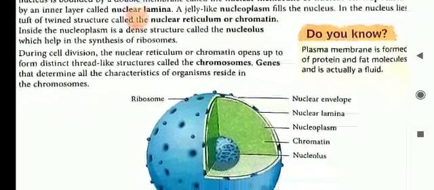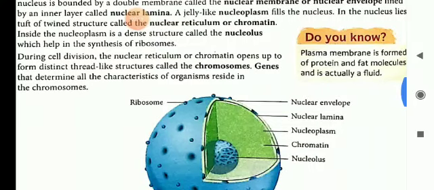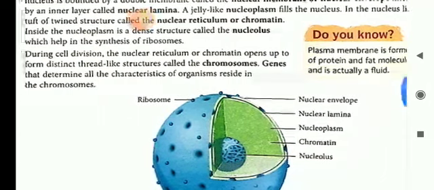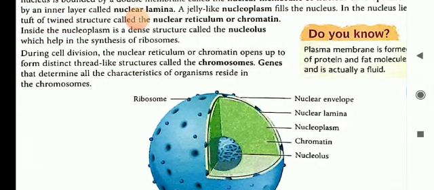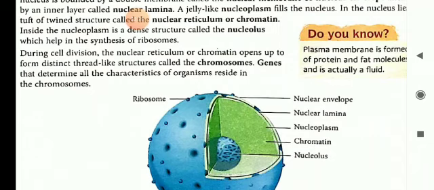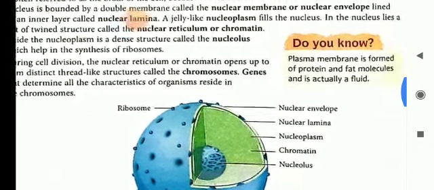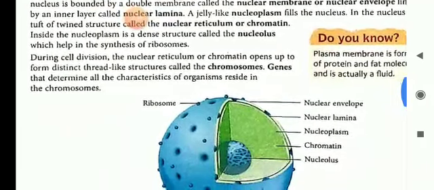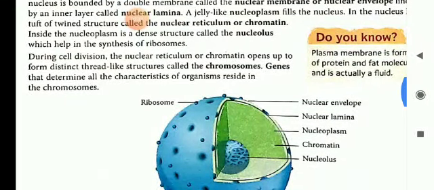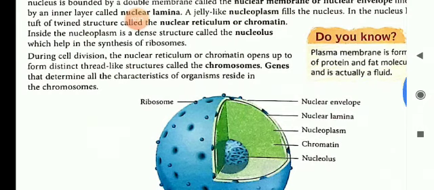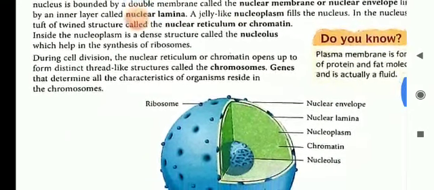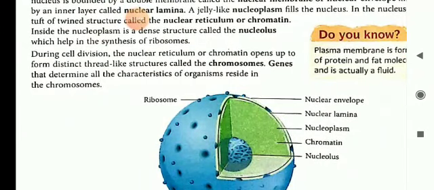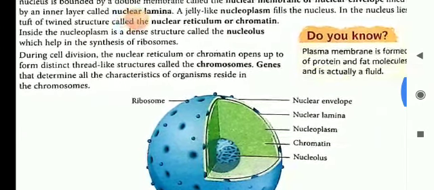Inside the nucleus, there is a jelly-like substance known as nucleoplasm. Same as the cell, inside which there is a jelly-like structure known as cytoplasm, the nucleus has a jelly-like substance inside it known as nucleoplasm. And in the nucleus lies a tuft of thread-like structure called the nuclear reticulum or chromatin.